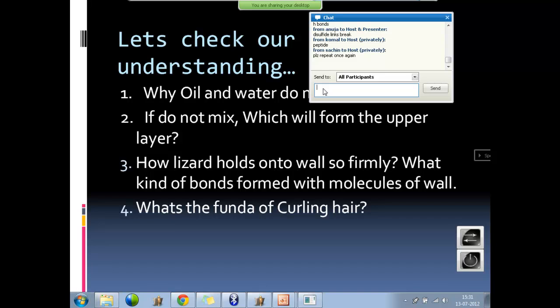Fine. The alkaline solution reduces sulfur, sulfur will form a bond, formation of immediate bonds, the alpha helix folds up completely, folding and looping, giving rise to totally curled hair. They even heat the hair for straightening, but they don't add alkaline solution. That's it. If you don't add alkaline solution, it will remain straight. How is the alkaline helpful? It tends sulfur to form bonds. Yeah, because the alkaline solution reduces the sulfur atom.